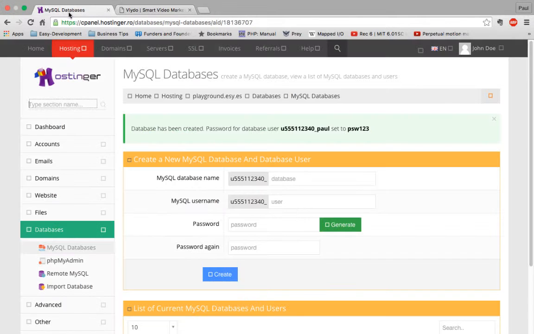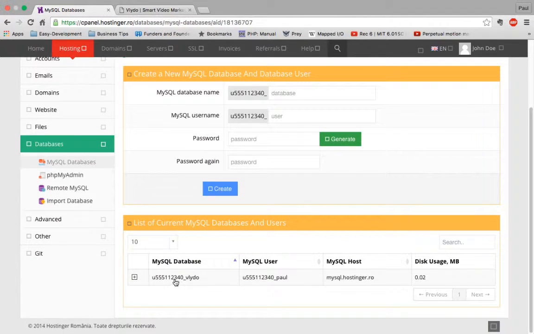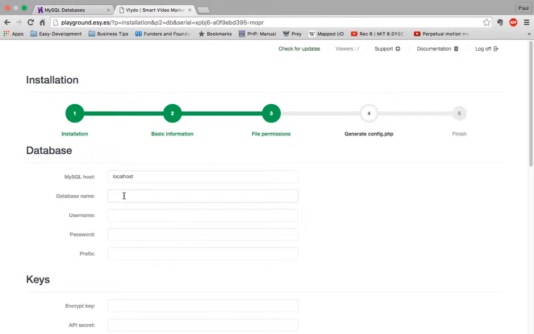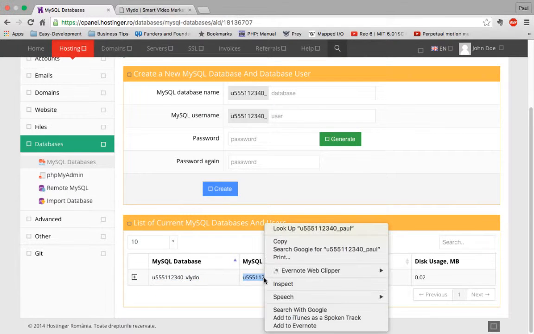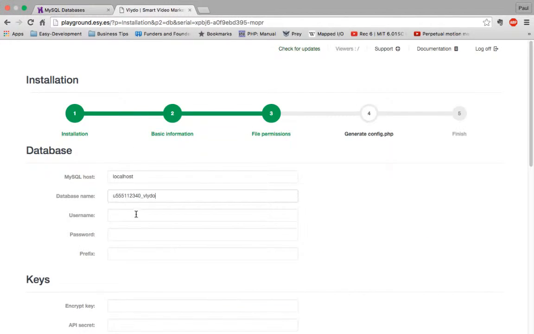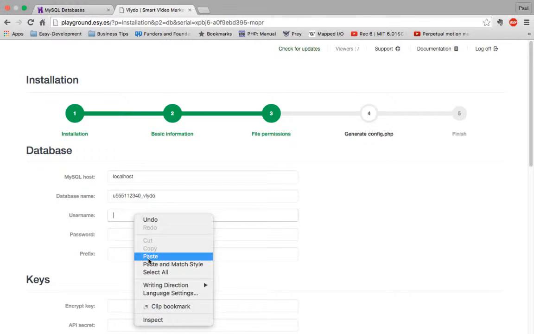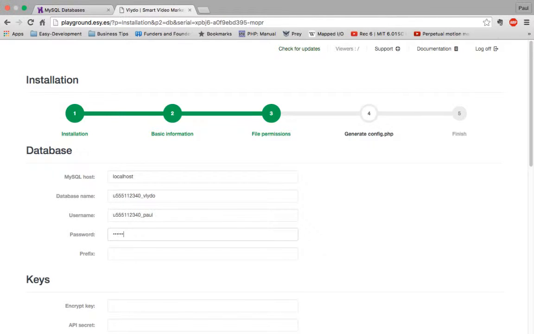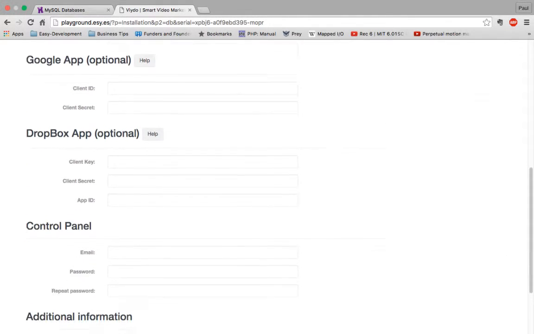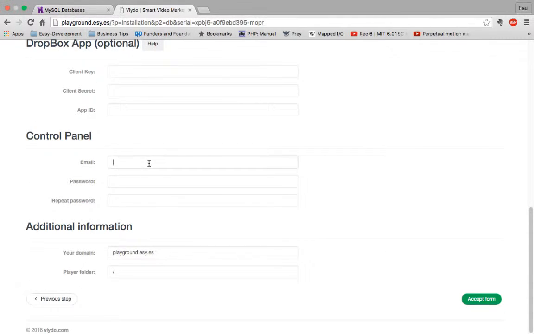Okay, let's go back to MySQL databases. In this section, we will fill the login credential for the main user when we will log in into the platform.